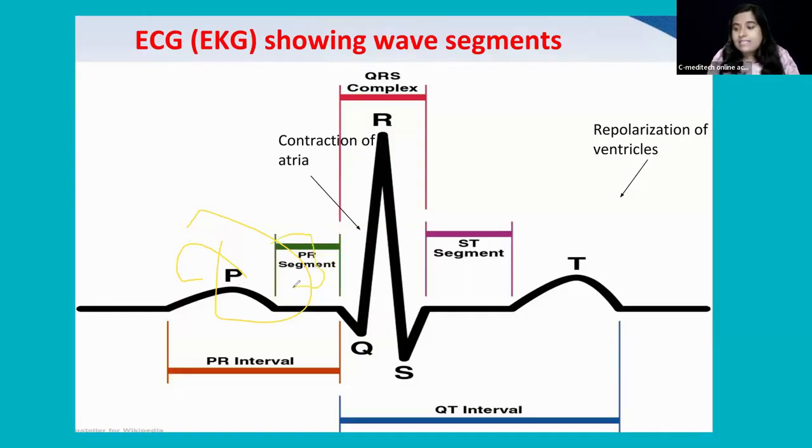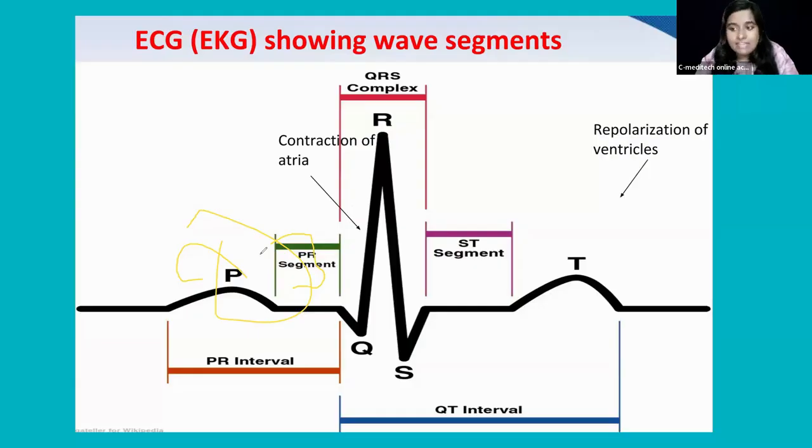Then there is the PR segment. You can see here the PR segment or PR interval. This is the period between atrial and ventricular contraction. The PR interval starts from the P wave and ends near the start of the QRS. During this PR segment, the atrial depolarization has occurred, and the conduction goes through. After that, there will be a small delay in the AV node. Why? So that the ventricles can fill, right?